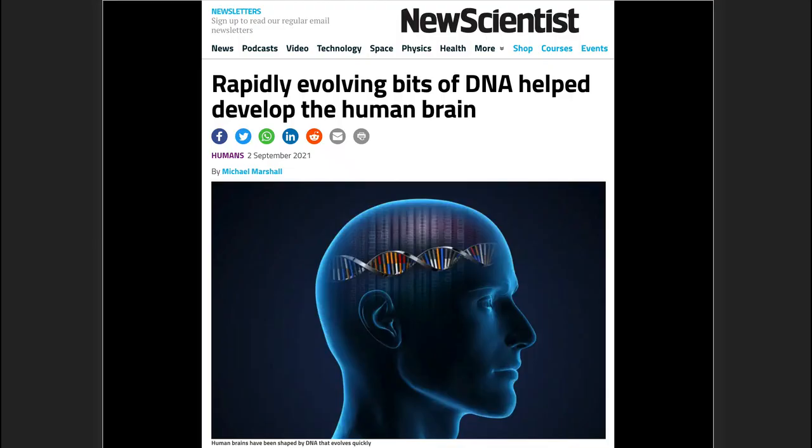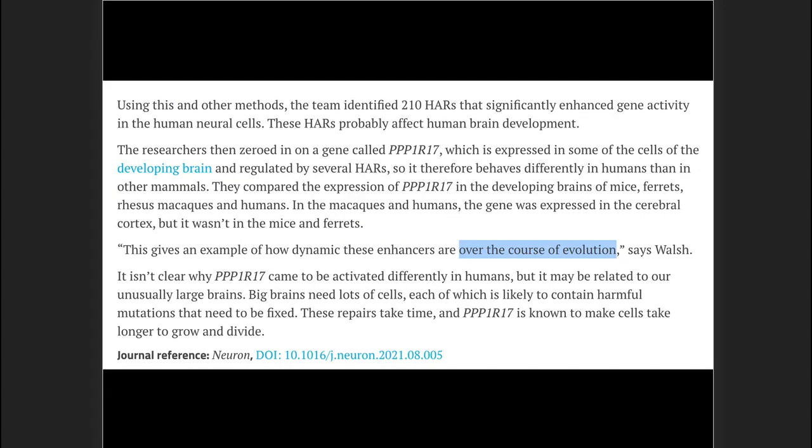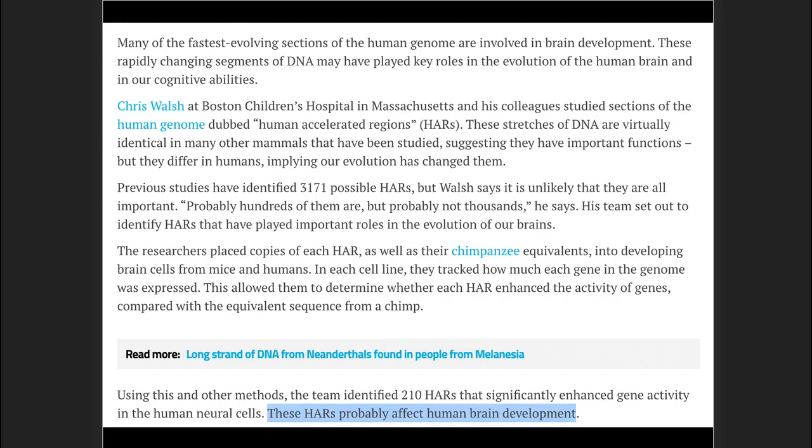Here is the New Scientist article on this research. You see the title, Rapidly Evolving Bits of DNA Helped Develop the Human Brain. That's interesting. They talk quite a bit about evolution here. These HARs played a key role in the evolution of the human brain. Skipping down, our evolution has changed these regions. More about evolution here of our brains. Again, more about evolution. So quite a bit about evolution, but then there's something about human brain development.